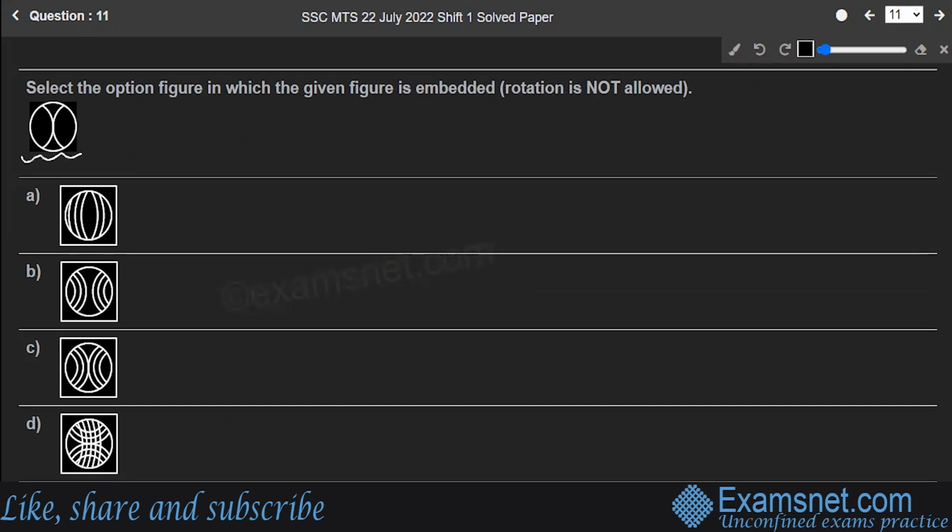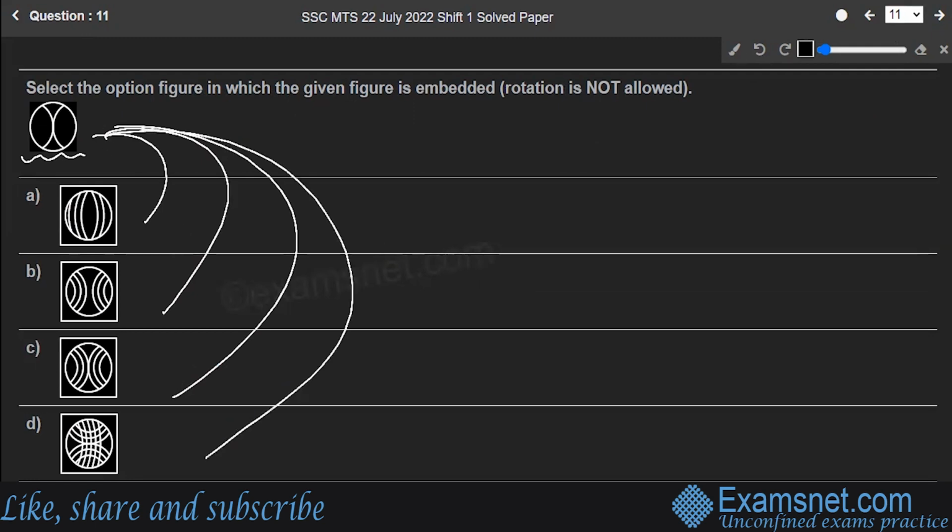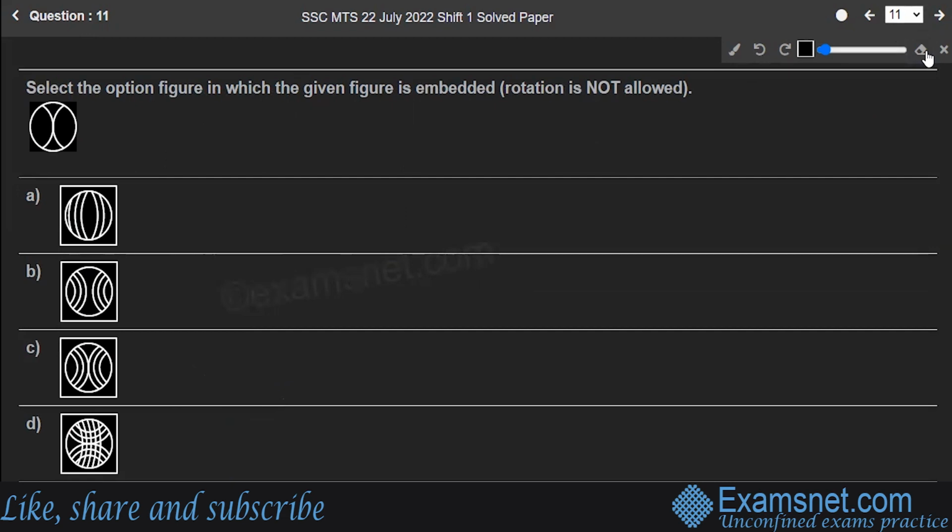So this is the given figure. You have to find out whether this is embedded in A, B, C, or D. Okay, so let's go. This is the given figure. Is it embedded in the first one? No, there is nothing like this sort of shape in the first figure. So no, this is not the correct one.